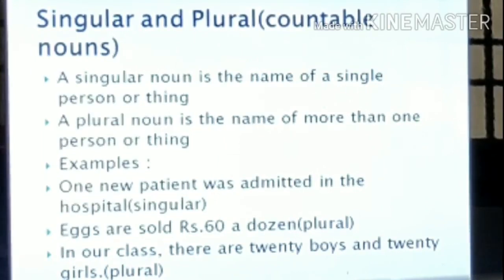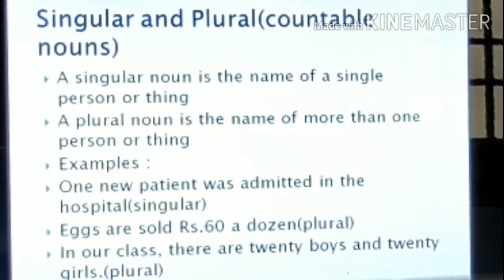Patient is a noun in this sentence, which is singular because only one patient was admitted to the hospital. Next one, eggs are sold at rupees 60 a dozen. As eggs are the noun here, how many eggs were sold for rupees 60? A dozen eggs. Dozen means 12 in number, which is more than one. So it is a plural noun.